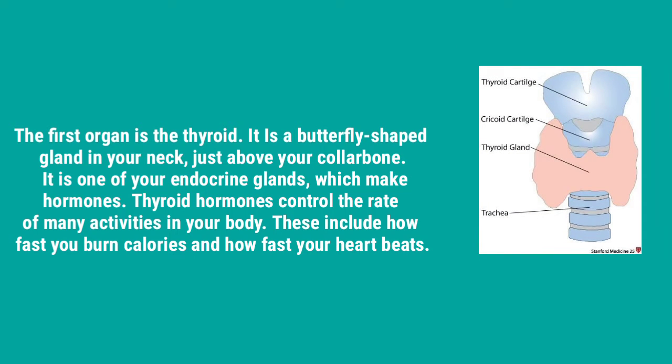Thyroid. The first organ is the thyroid. It is a butterfly-shaped gland in your neck just above your collarbone. It is one of your endocrine glands which make hormones. Thyroid hormones control the rate of many activities in your body. These include how fast you burn calories and how fast your heart beats.